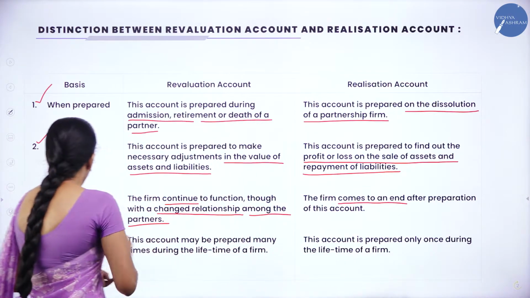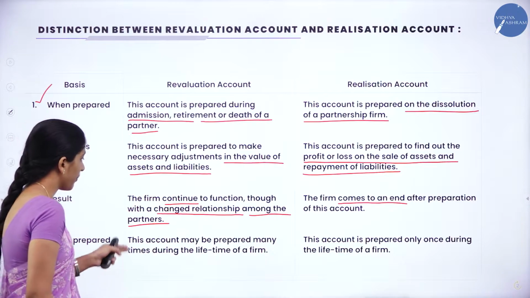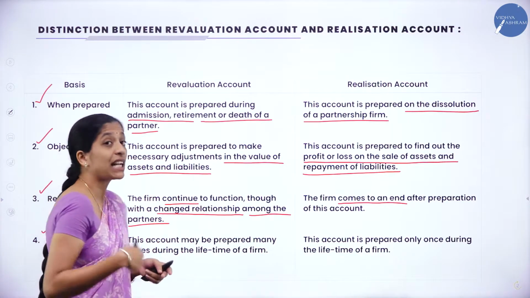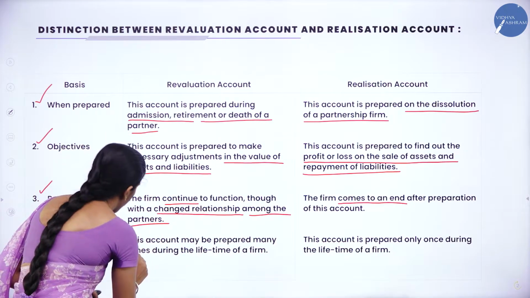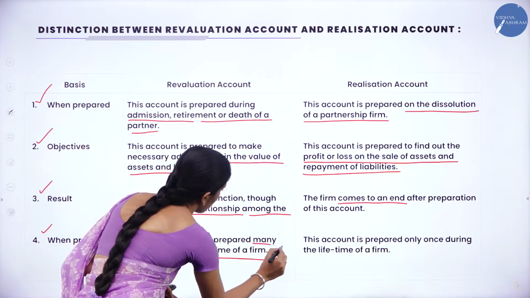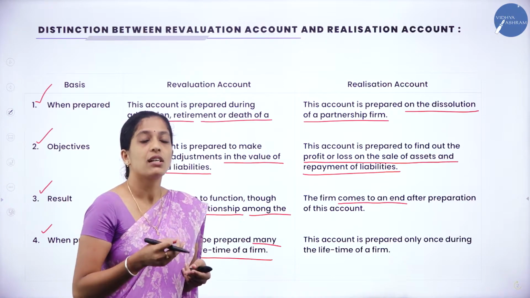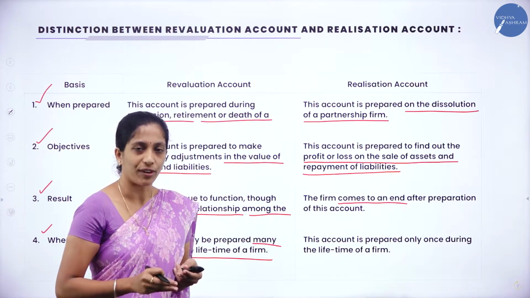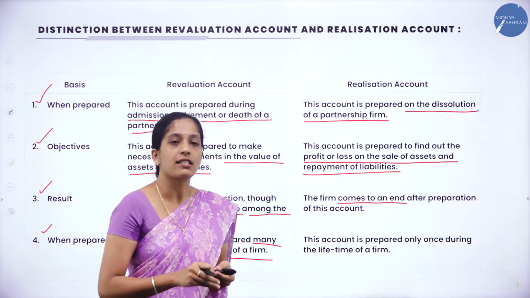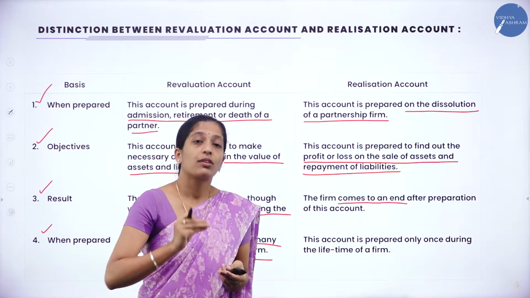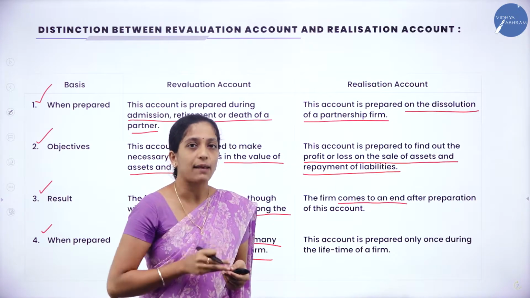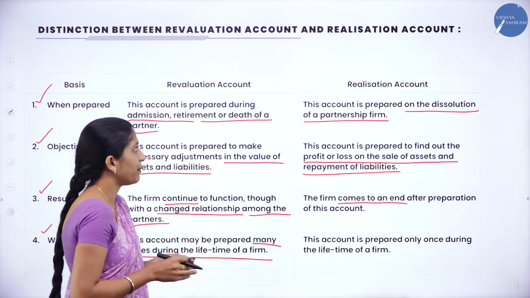And the fourth difference is frequency of preparation. This account may be prepared many times during the lifetime of the firm. So revaluation account can be prepared many times during the lifetime of the firm. Until the firm exists, till then, any number of times we can prepare this revaluation account.